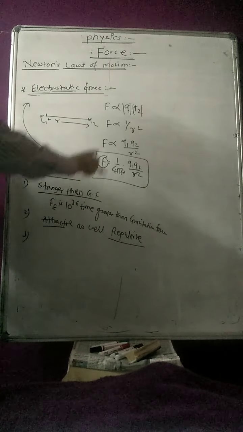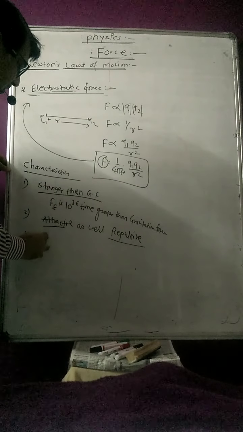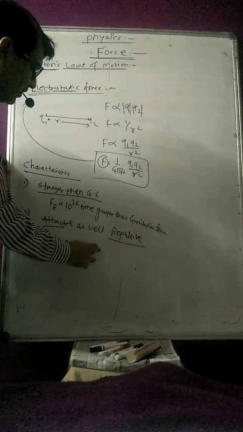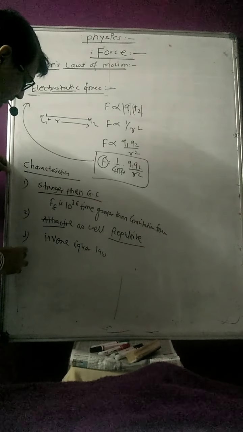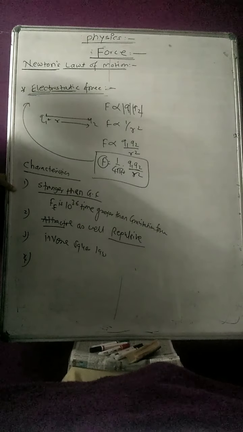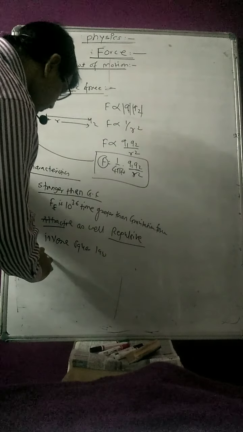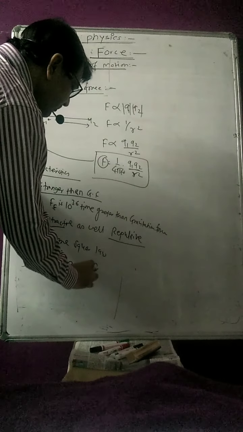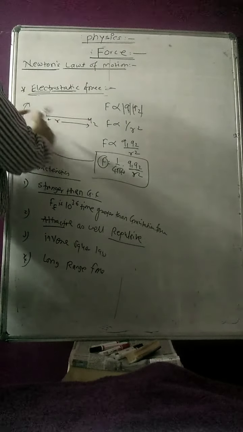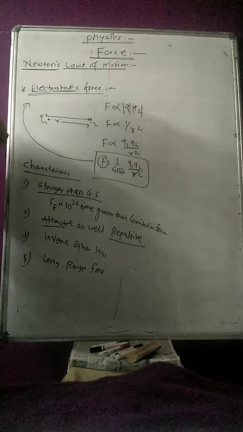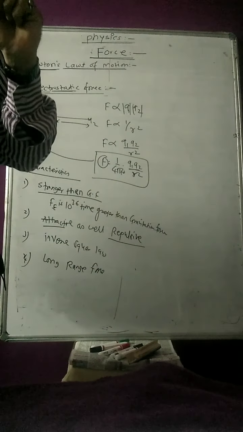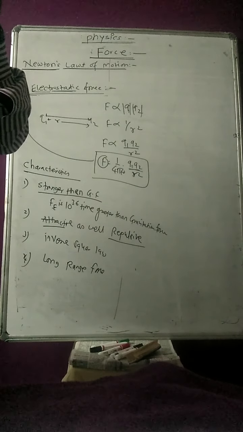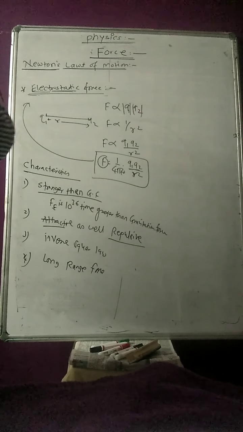It also obeys the inverse square law. Next characteristic: it is also a long range force. This means the force exists up to the infinity of the medium where you are taking these two charges.